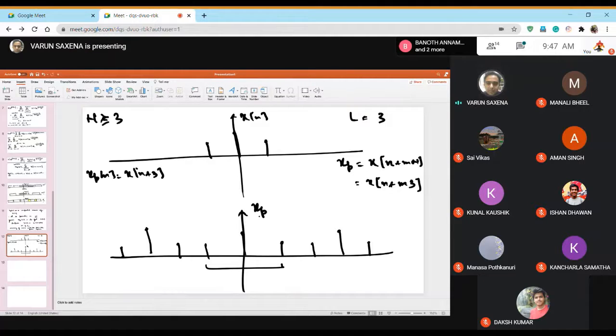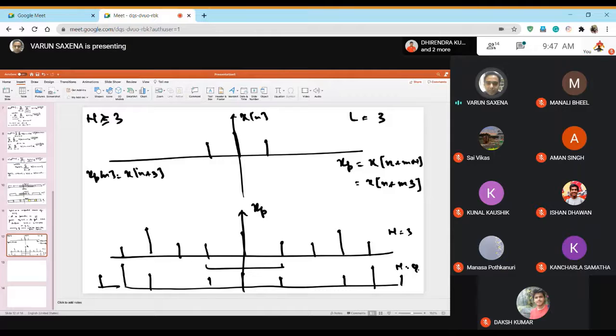If n was 4, then you will have this sequence starting somewhere here. So if n was 4, you would get something like this. You'll go here, you'll go here, you'll go here. This will be left, you'll go here, here, and here. And in this case, 1 will be left and you'll go here, you'll go here, you'll go here. So this is for n equal to 3, this is for n equal to 4.